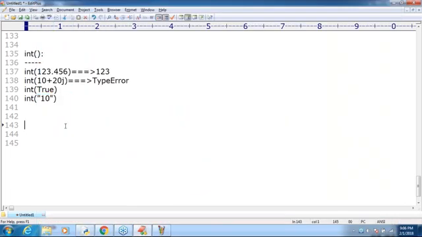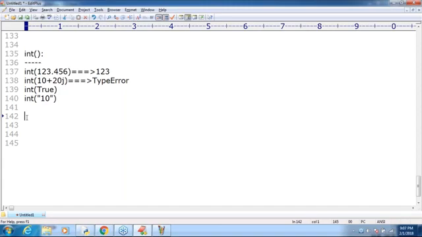So that's all. This is about how to convert other data type values to int type. Now I have some questions, sir. Can I convert float to int? Yes. Can I convert boolean to int? Yes. Can I convert complex to int? Not possible.